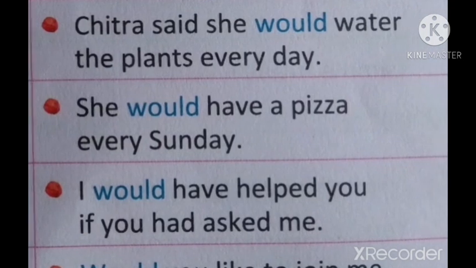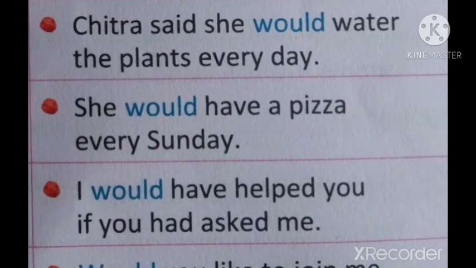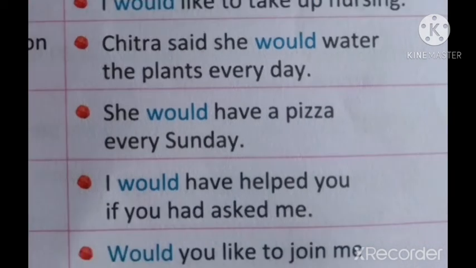I would like to take up nursing. That sentence shows a wish. Next one. Chitra said she would water the plants every day. This sentence shows determination. She would have a pizza every Sunday. That is the frequent actions. Next one. I would have helped you if you had asked me. So that shows condition. Next one. Would you like to join me for dinner? That is polite expression. That's about would.